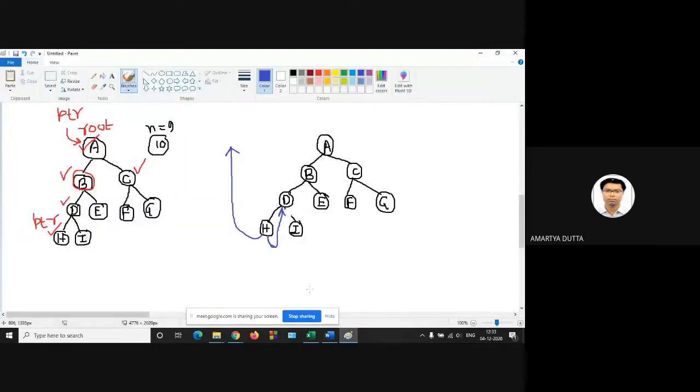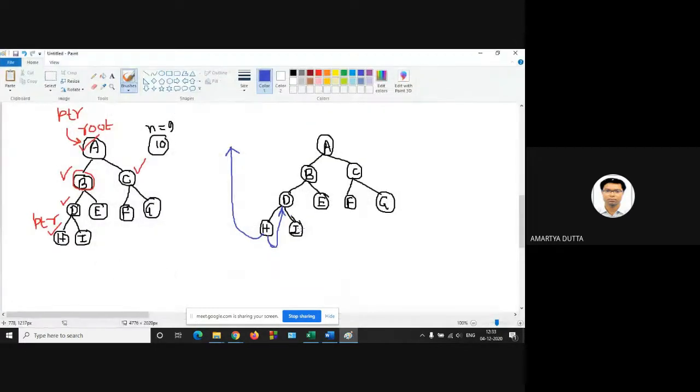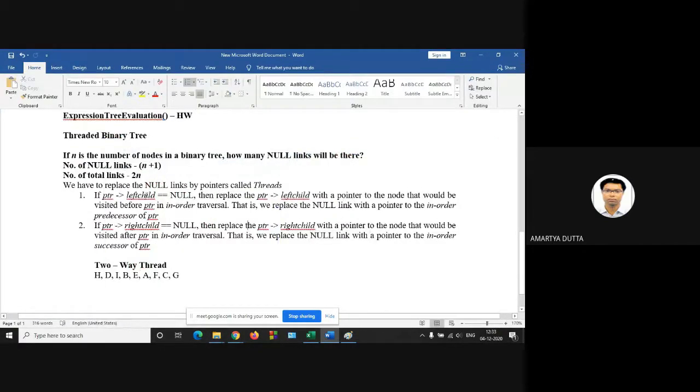Next, your PTR will be at I. So the left child of I is null and the right child of I is also null. So replace the left child of I with which one? D. Why D? Because of the in-order predecessor.